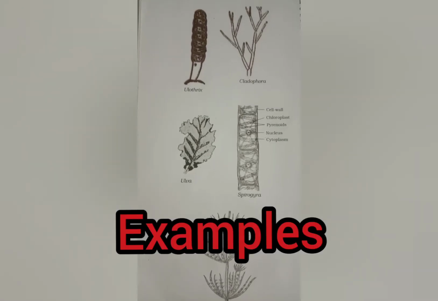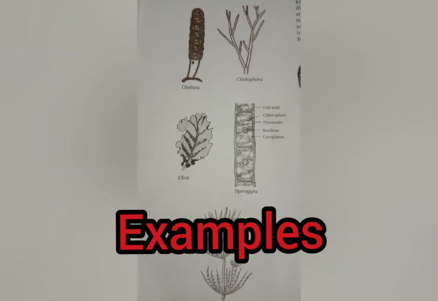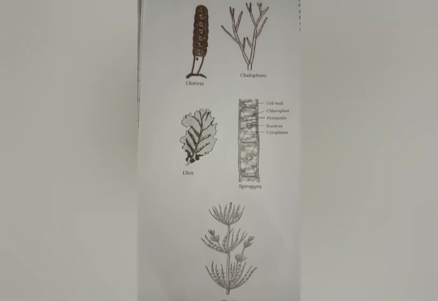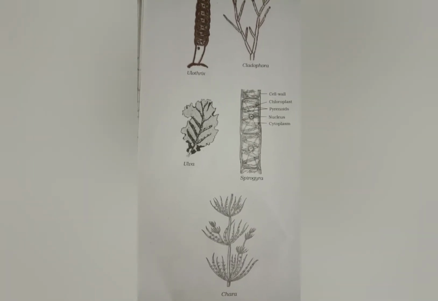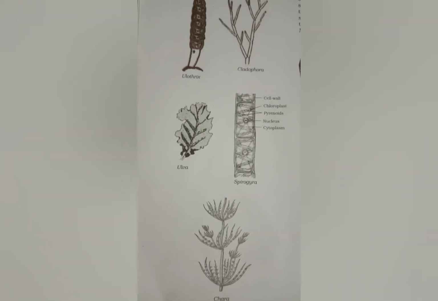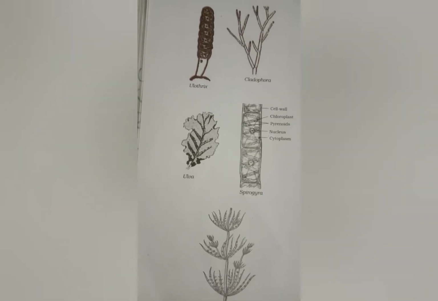These are the salient features of the plant. Now let us see some examples of Thallophyta, which means algae: Oedogonium, Cladophora, Ulva, Spirogyra, and Chara. These are some examples of Thallophyta.